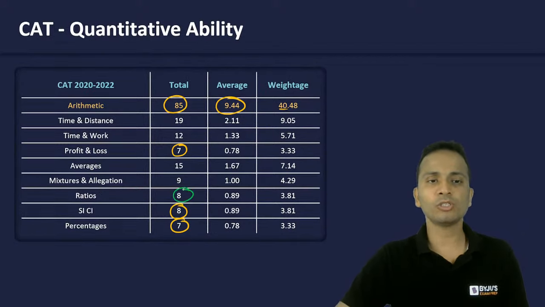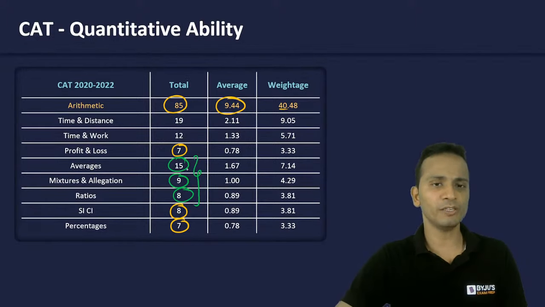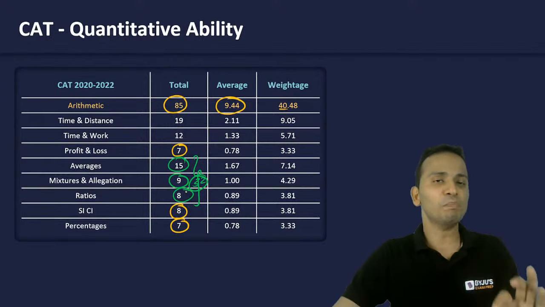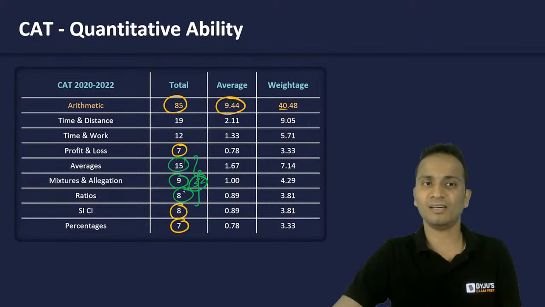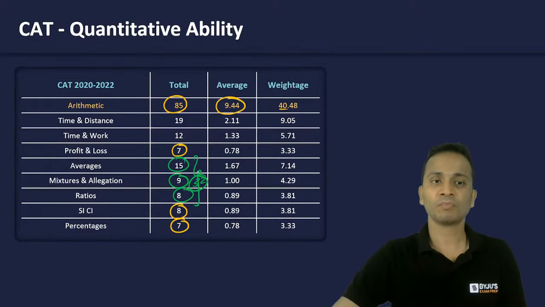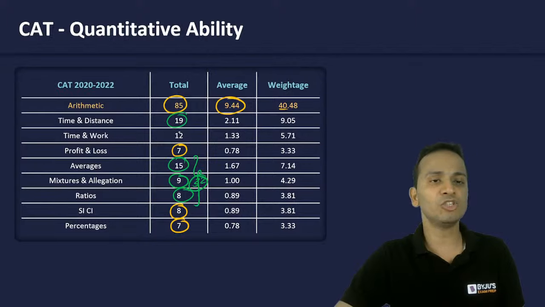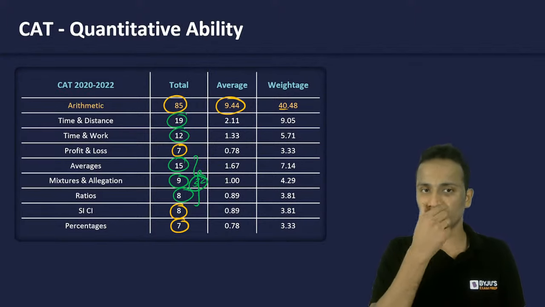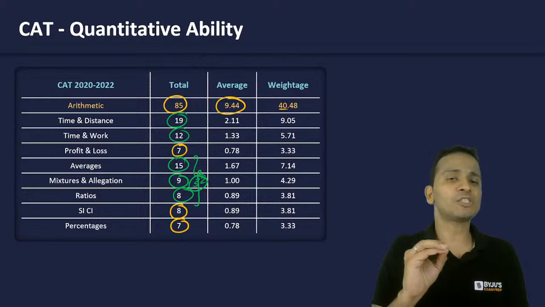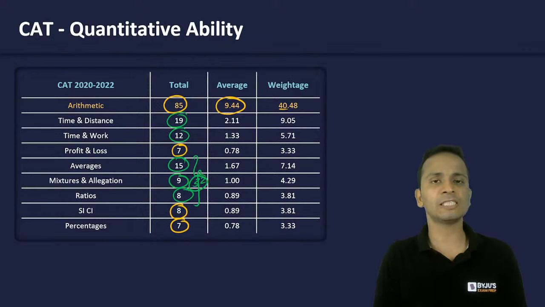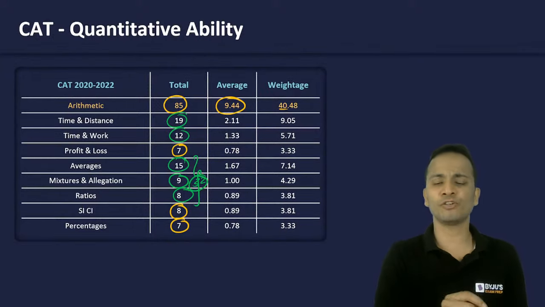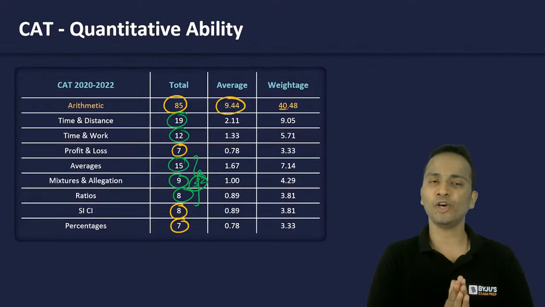Now moving ahead to the next area: ratios, averages, mixtures and alligations. These can be treated together. So 15 plus 9 plus 8, 32 questions have come from this area. That makes it the most important area over the last 3 years. Time, speed, distance, a total of 19 questions, and time and work, a total of 12 questions. That means you can expect at least 2 questions from time, speed, distance, and minimum 1 question from time and work in your examination.